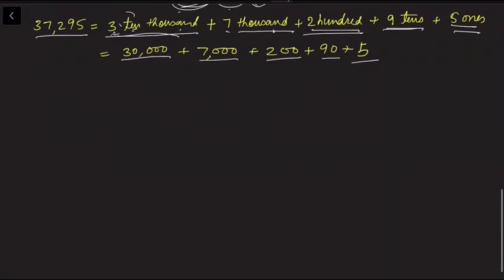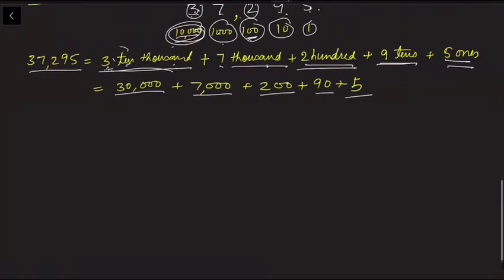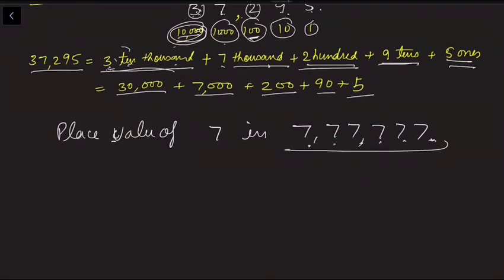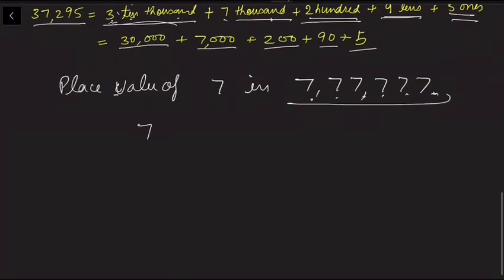Here I have another example of place value. We want to find the place value of each 7 in 7,77,777. We can write it as 7 7 7 7 7 7.